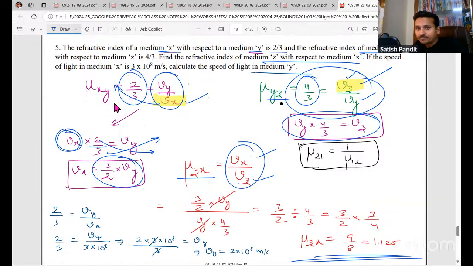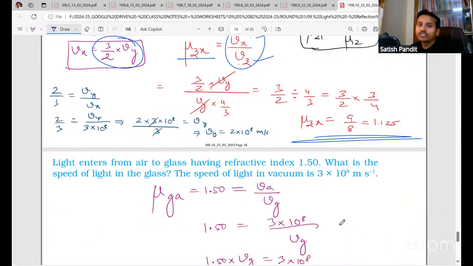Same way here, take it to the left side. We need Vz, right? So directly we have got Vz, just by taking it to this side. You put the value, simplify, and you'll get the answer. So simple. If anybody is having a doubt, please ask.